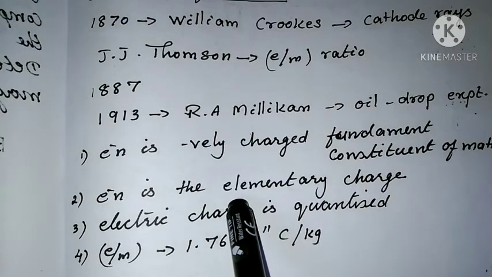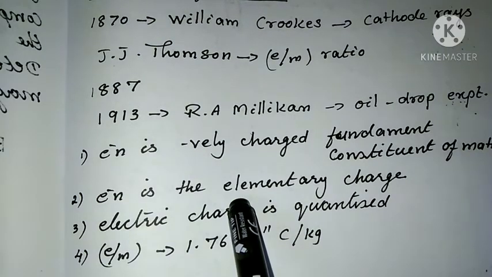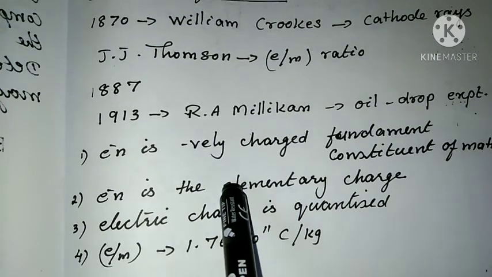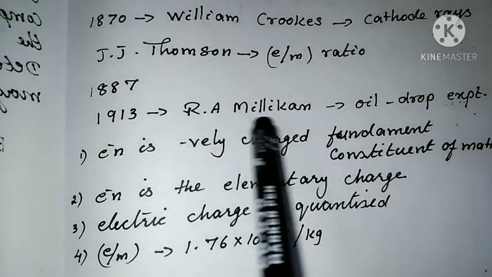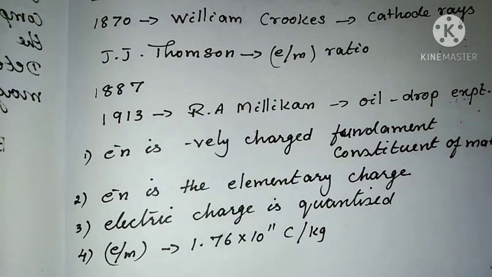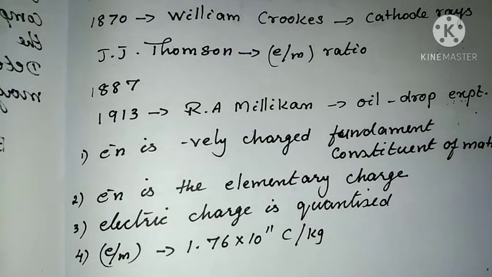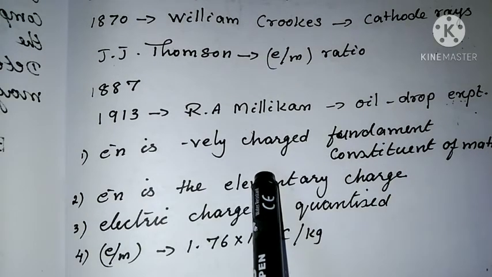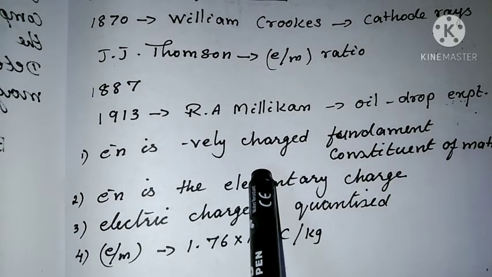The value of e/m, that is, the charge by mass ratio of these particles, was found to be the same as that of the cathode ray particles. These observations showed that all these particles were identical in nature, and later they were named electrons.